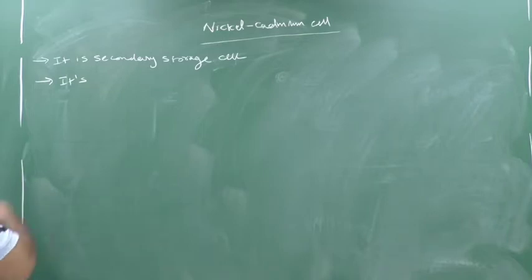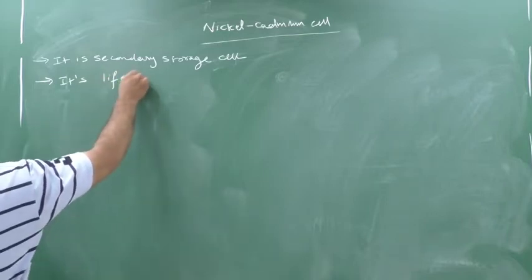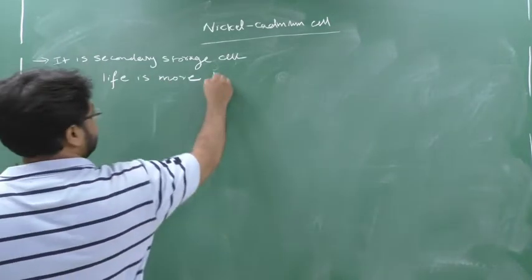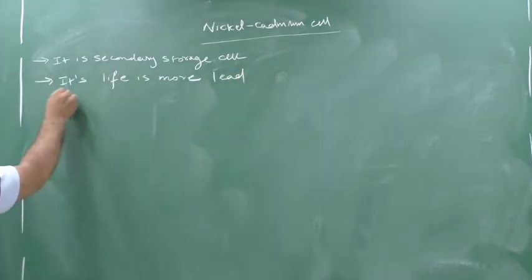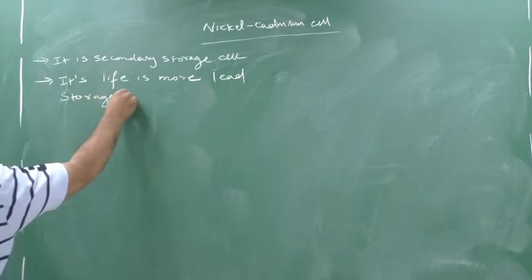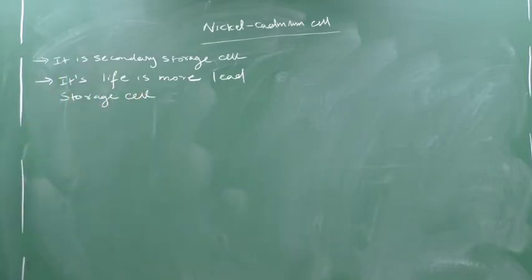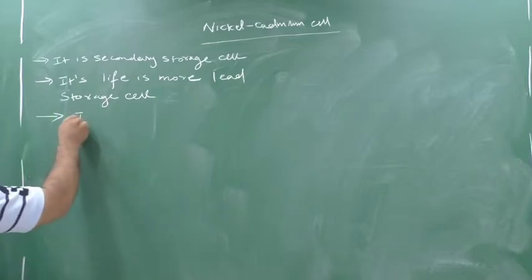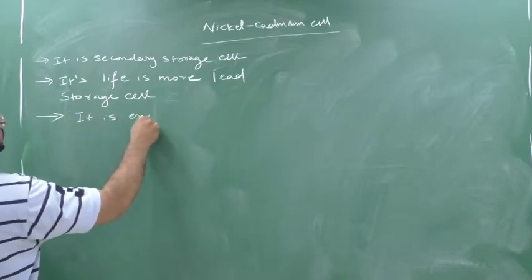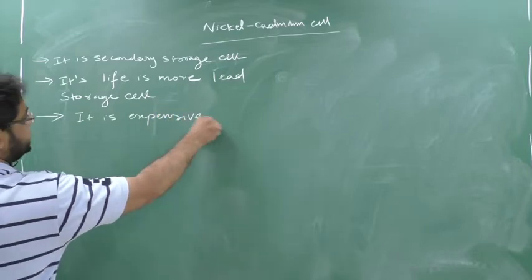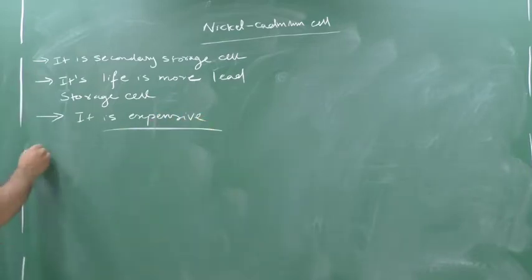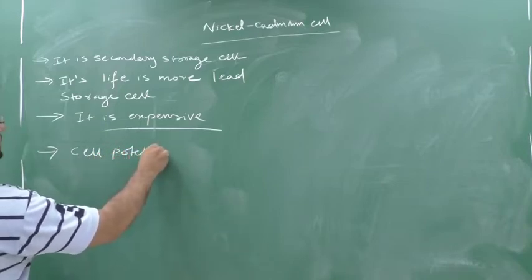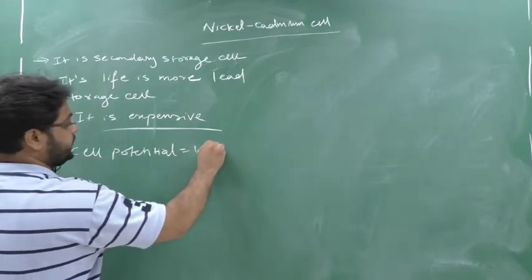you write down its life is more than the lead storage cell. Its life is more than the lead storage cell. But the negative point associated with this is that it is a bit expensive. Clear? It is a bit expensive. Cell potential you can remember, that is 1.4 volt. Cell potential is nearly 1.4 volt.